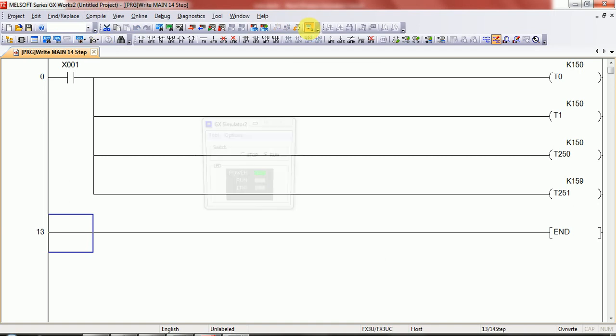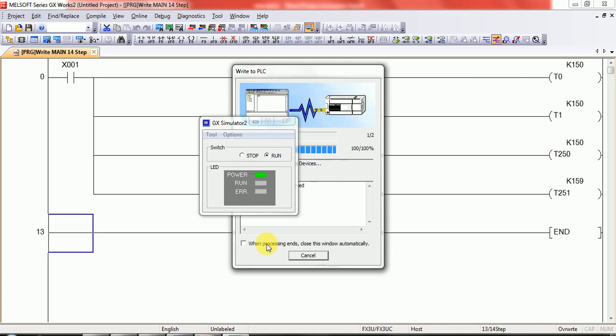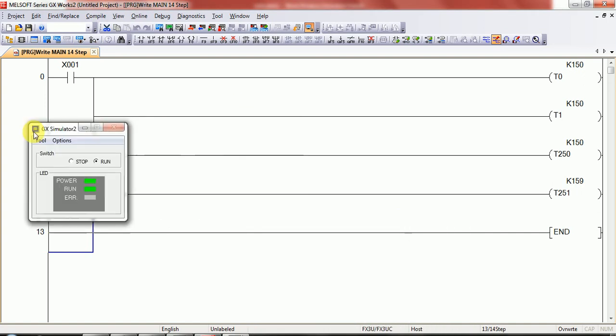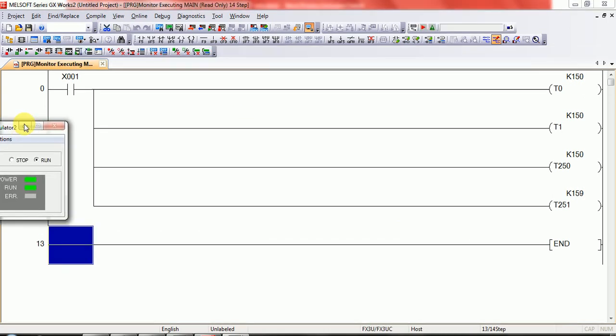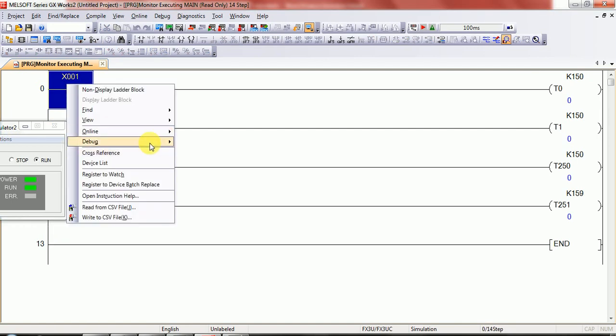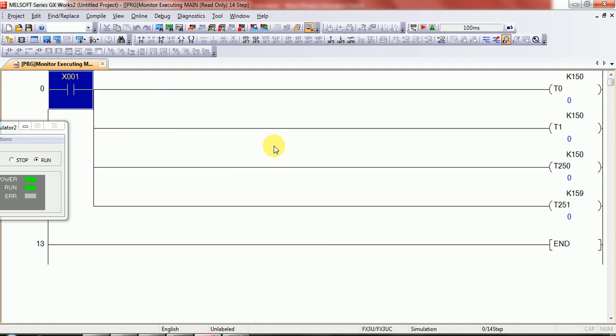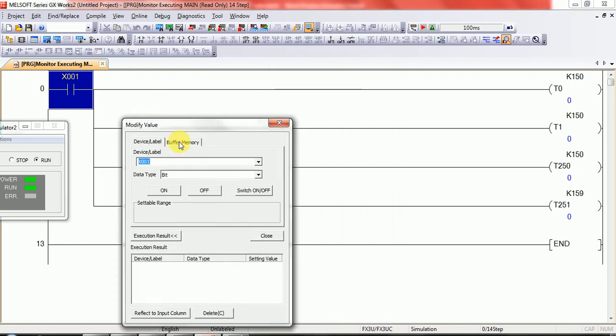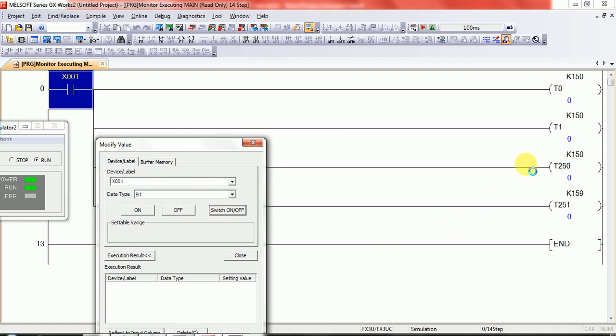Okay, and turn on your input. You can see all timers start to run.